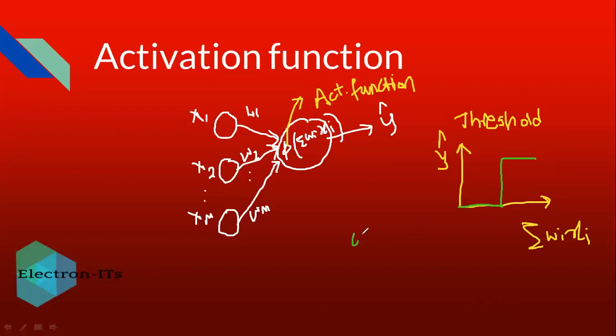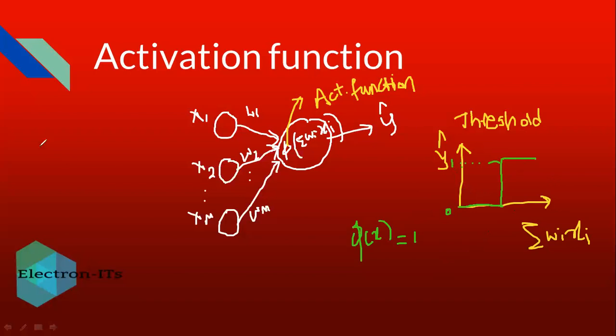So this is the 0 value, and this value corresponds to 1. So if the x value is greater than 0, then your output will be 1, otherwise the output is 0.